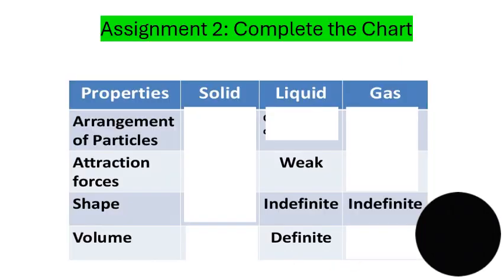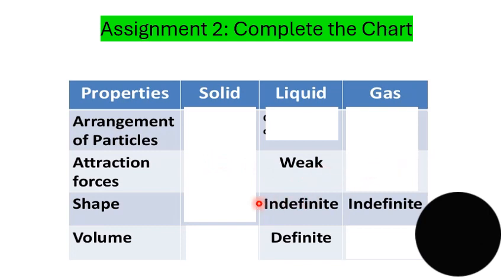Okay. Now, how would we complete this table? So for solids, we talk about how the particles of a solid are arranged. We can say that they are very close together. Very good. Liquids, we can say that liquids are close together. Gases, we can say that they are very far apart. Attraction forces in a solid, we know that the attraction forces are very strong. Liquids, they are weak, and gases, they are very weak.